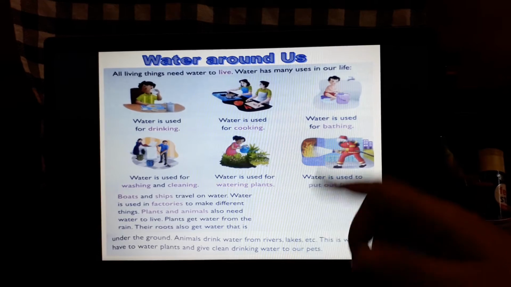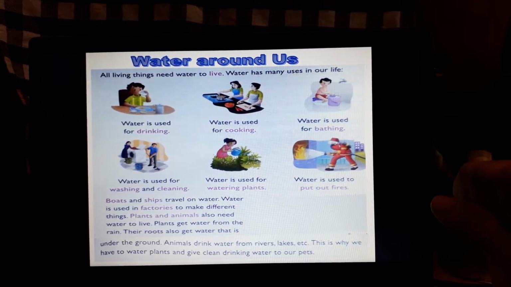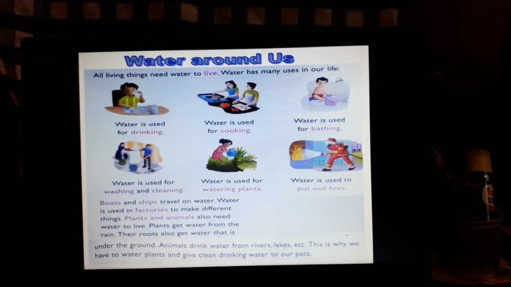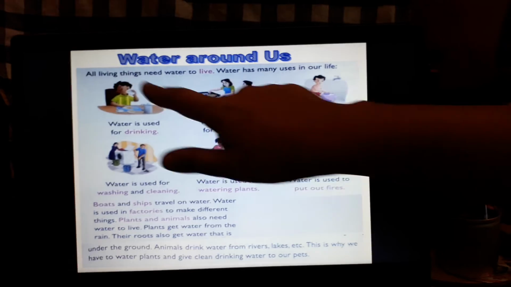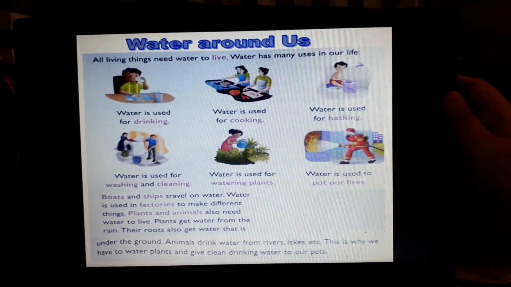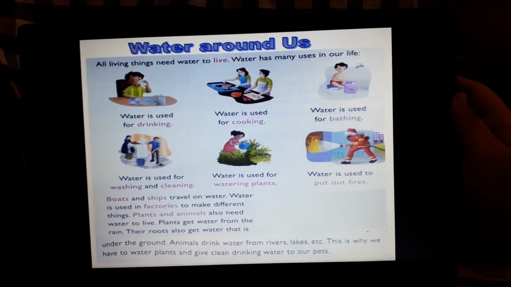The name of the lesson is Water Around Us. Everyone, I hope you have opened your EVS books. Let us start the lesson, okay? All living things need water to live. So, every living thing needs water to live, okay?